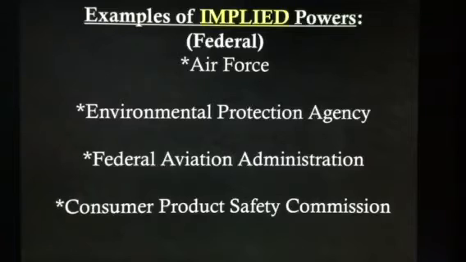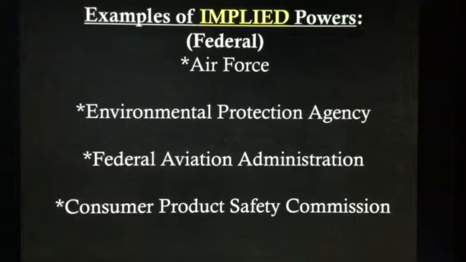Common examples of implied powers. Congress can create an Air Force, an Environmental Protection Agency, the Federal Aviation Administration, the Consumer Product Safety Commission.